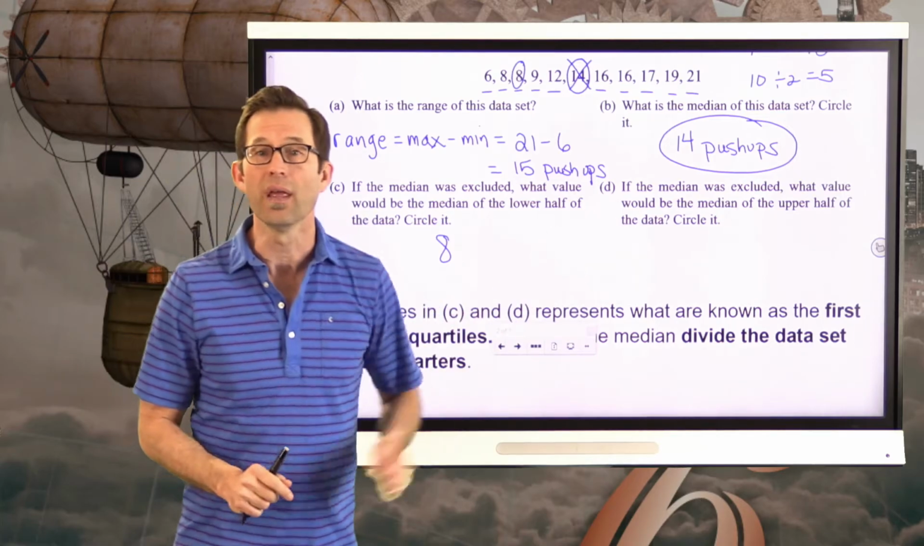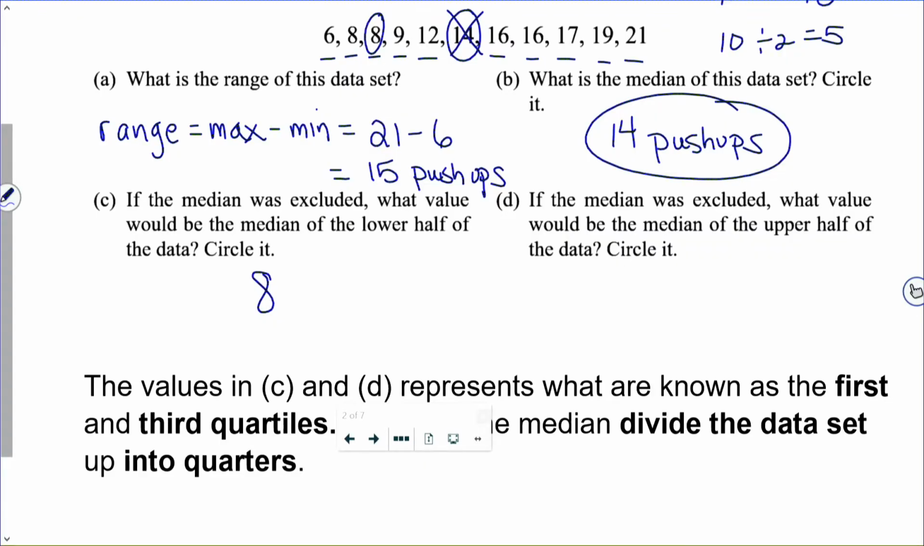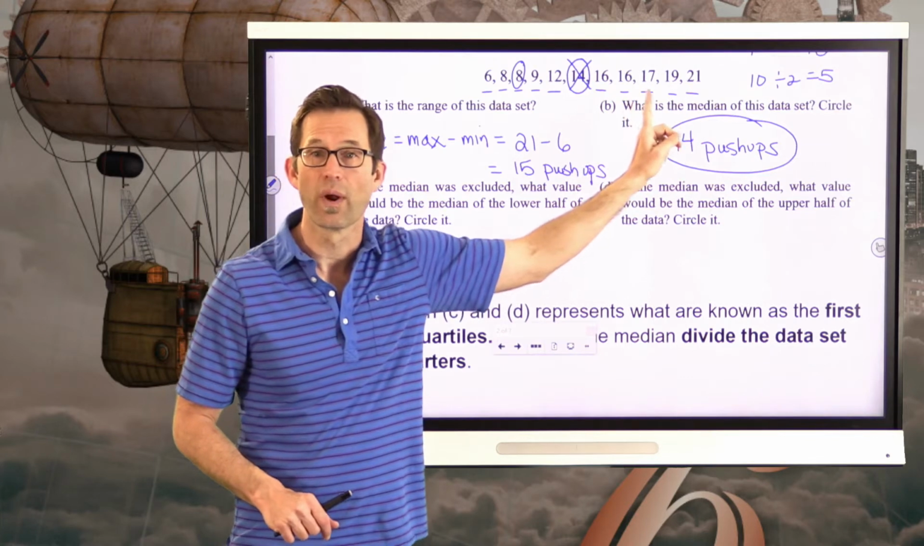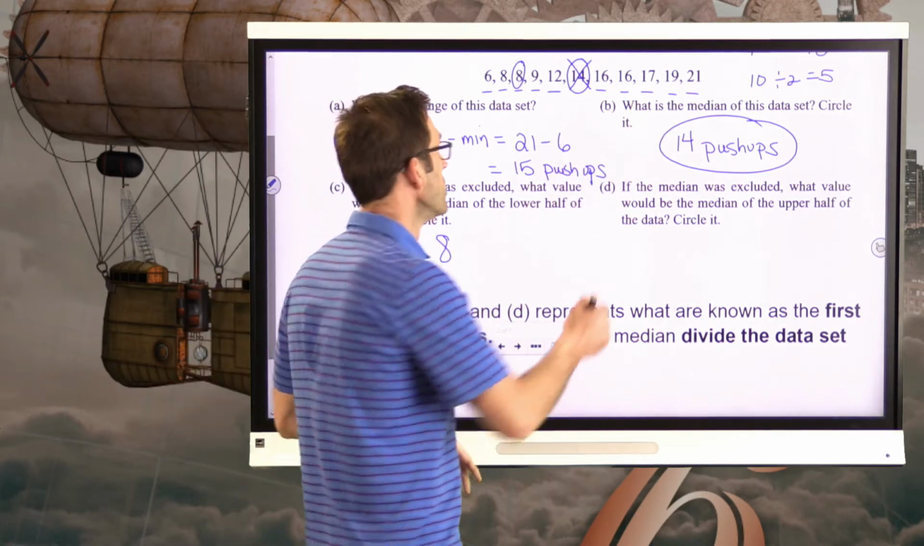And likewise, letter D, if the median was excluded, what value would be the median of the upper half of the data? Circle it. Well, again, easy enough. We've got these 5 data points. So the one that's right in the middle would be the 17, right?